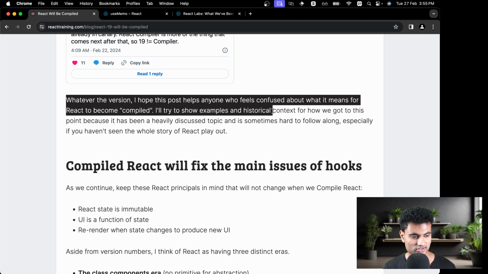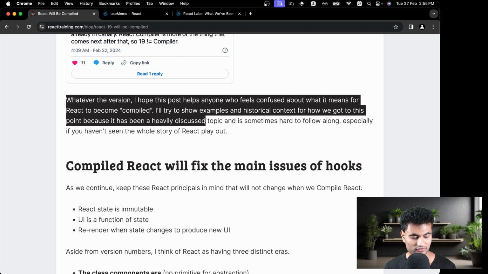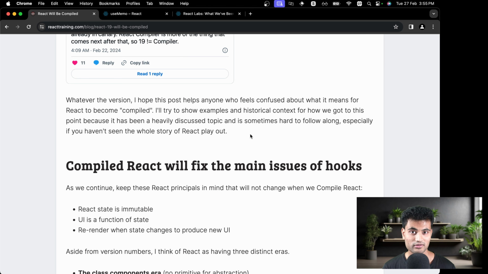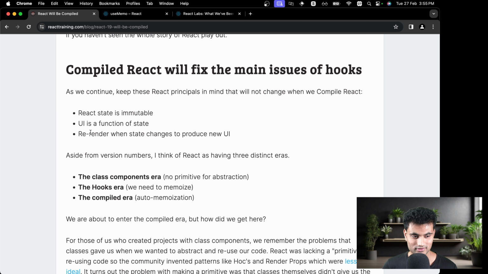I'll try to show examples and historical context for how we got to this point, because it has been a heavily discussed topic and sometimes hard to follow along, especially if you haven't seen the whole story of React play out. So yeah, we are going to be in a history lesson today, folks. So yeah, have your popcorn.